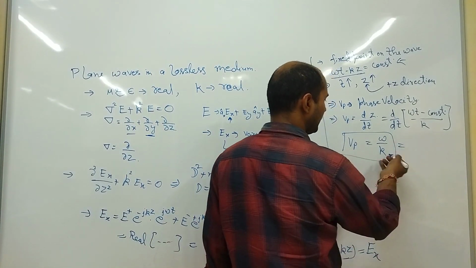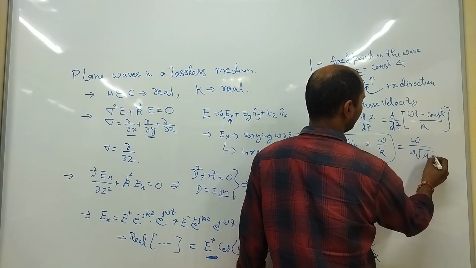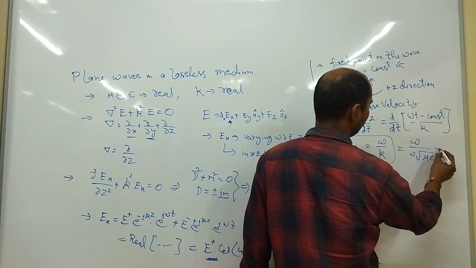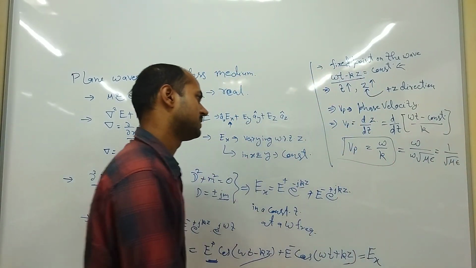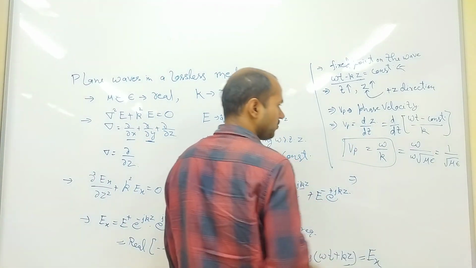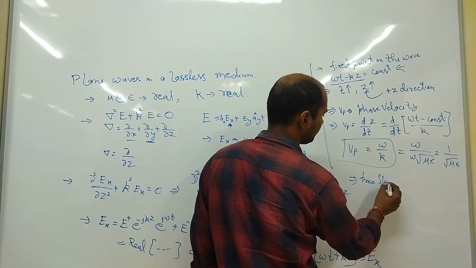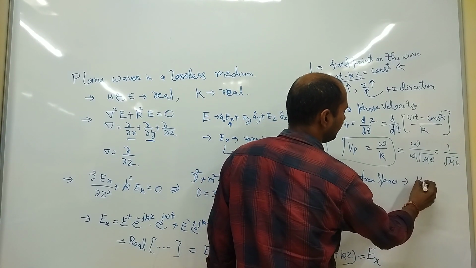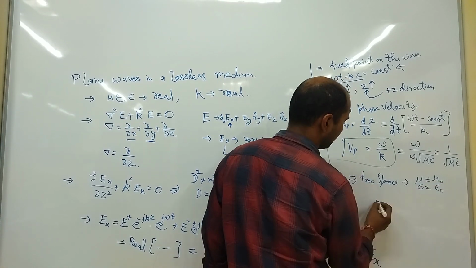What is k? We have seen earlier that it is omega root mu epsilon. Omega, omega cancel, so 1 divided by under root mu epsilon. That is the phase velocity. For free space, mu will be mu naught, epsilon will be epsilon naught.